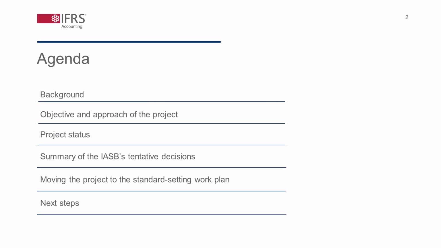In this presentation, we explain why the IASB added this project to its research agenda, the project objective, and how the IASB is approaching the project. We will explain the IASB's tentative decisions so far, that is, changes or clarifications it will propose to IAS 28, investments in associates and joint ventures, and the project's next steps.